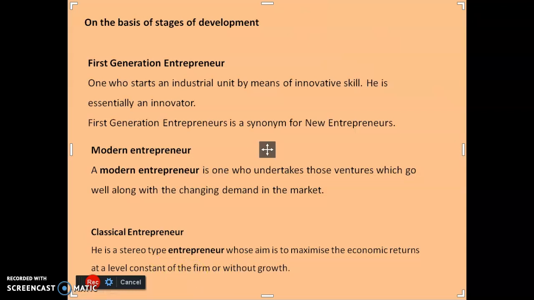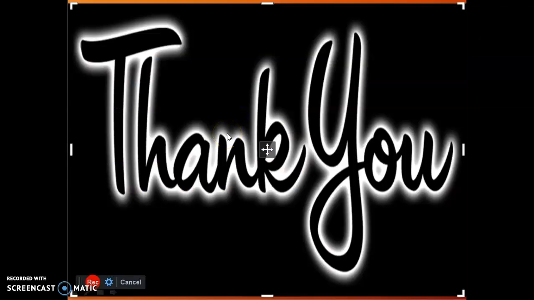They are not that innovative. Their intention is to sustain the business, keep the business in the same position. This is the stereotype entrepreneur. So these are the various types of entrepreneurs.